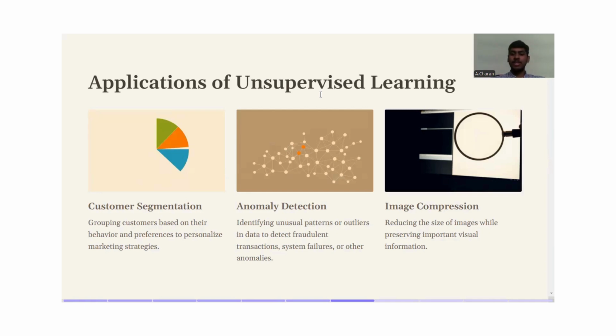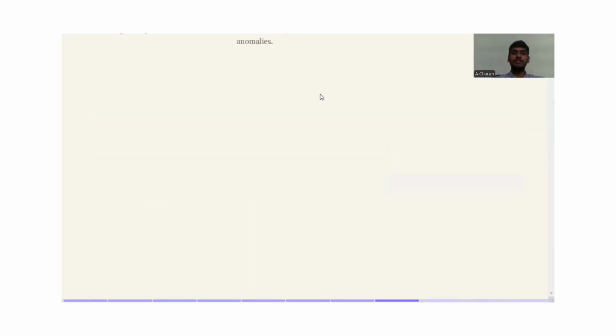Next, image compression, reducing the size of images while preserving important visual information. Here, the image is compressed into a reduced size. That is, we compress them into a small size image version, but we do not hide any important information, and we preserve the important visual information.